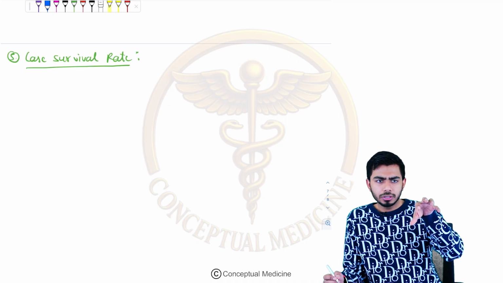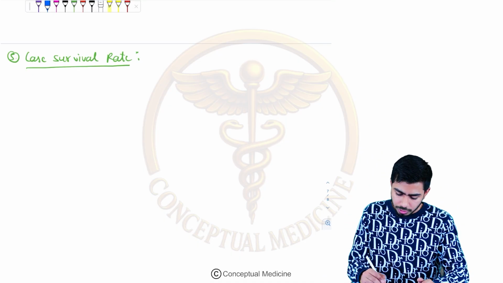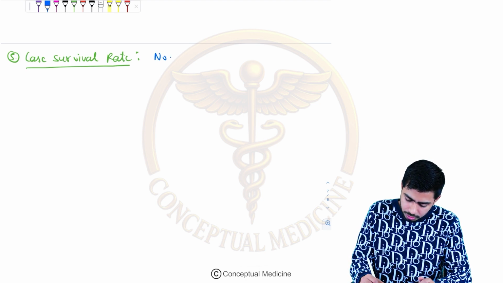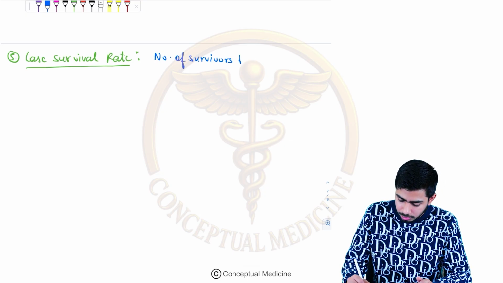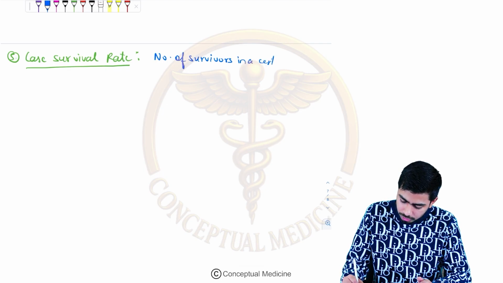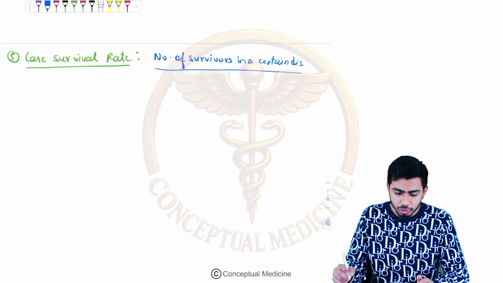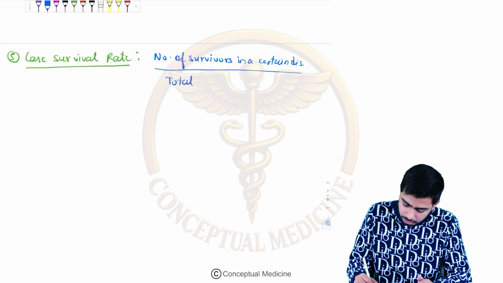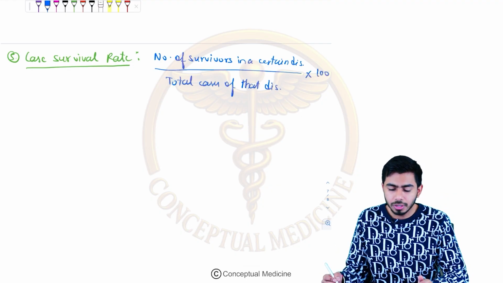For example, a patient who survived coronavirus. The denominator would be total cases of that particular disease, and the multiplier would be 100.